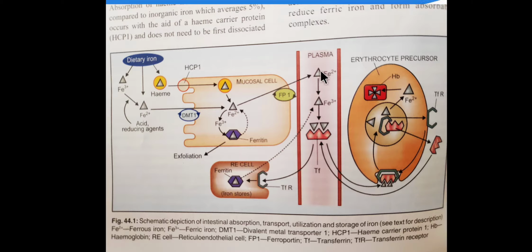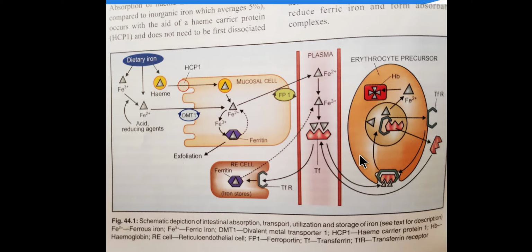Whenever there is a decreased level of Hb, the body will require more iron content. So in that condition, the expression of transferrin receptors and transferrin will be more. So more transferrin will get anchored to the erythrocyte, expression will be more on the erythrocyte compared to other storage sites.